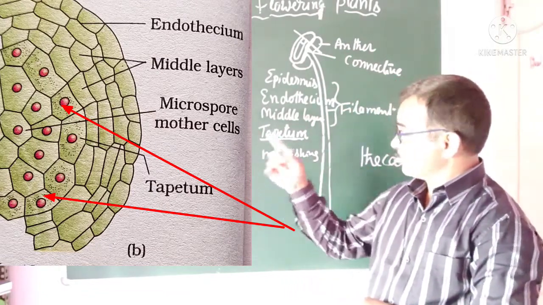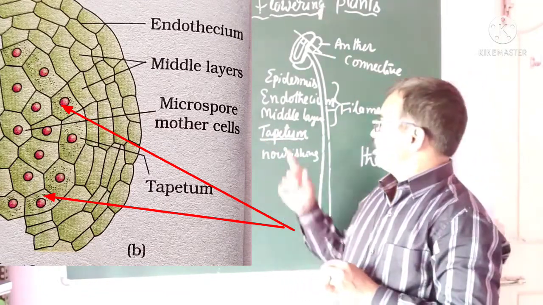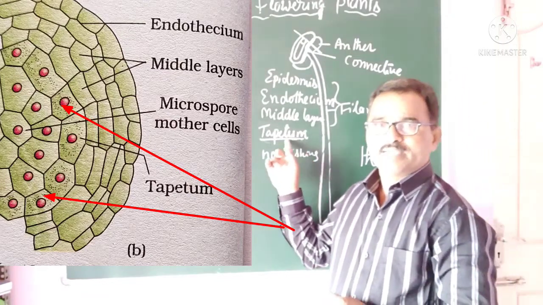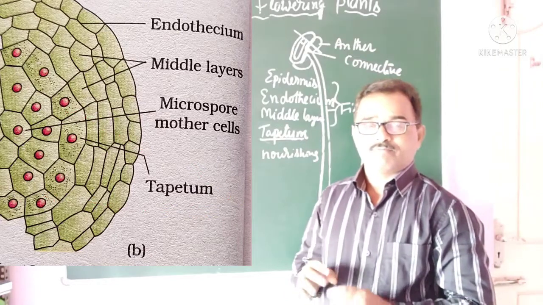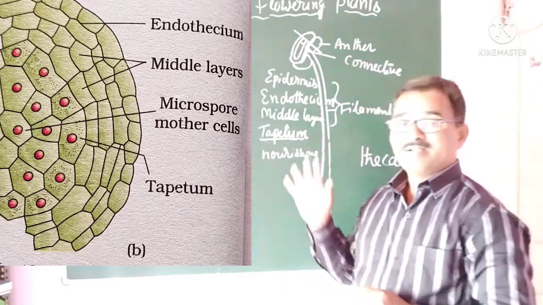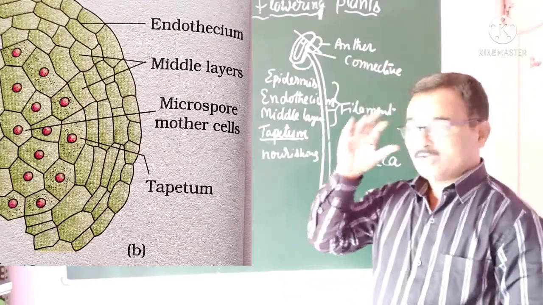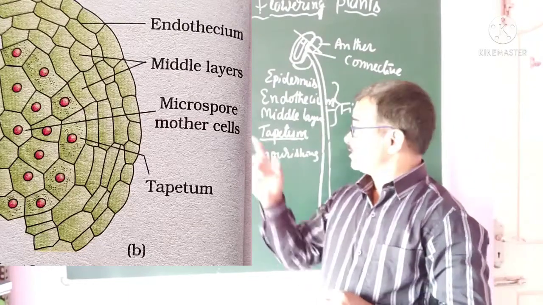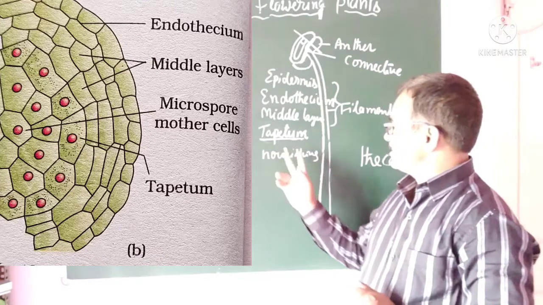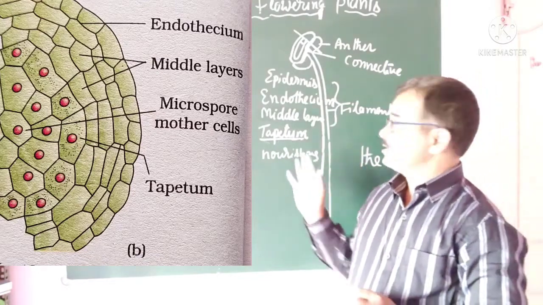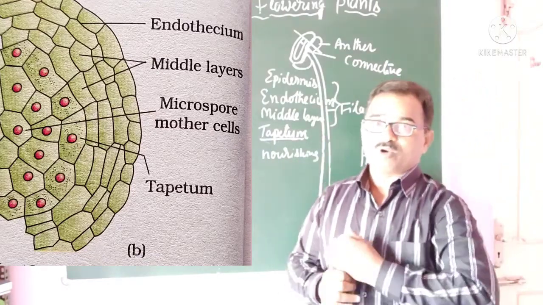Hence, it is shown with a dense cytoplasm, and the cells are usually multinucleated. Here, free nuclear division will occur. That is why it is multinucleated, with dense cytoplasm present in the tapetum, and it has reserve food material. Hence, it acts as a nourishing layer. It nourishes the developing pollen grains.